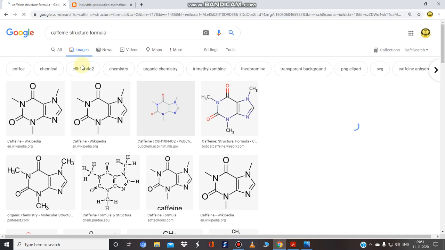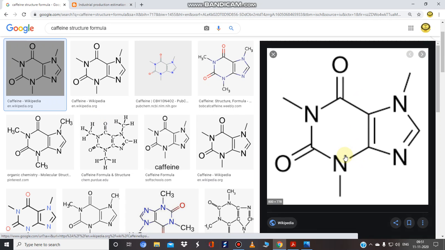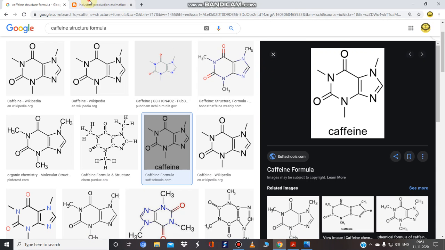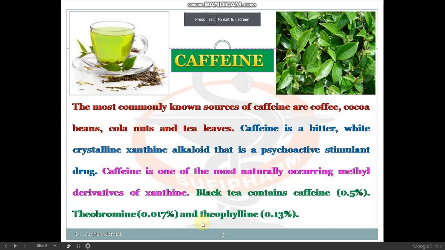Why is it an alkaloid? It is a nitrogen containing compound. Okay, but it is not a true alkaloid. So I hope you remember about the true alkaloid, proto-alkaloid and pseudo-alkaloid. So I have a question for you. What is caffeine? Is it true, proto or pseudo? Very important question. So let me focus upon the caffeine now.